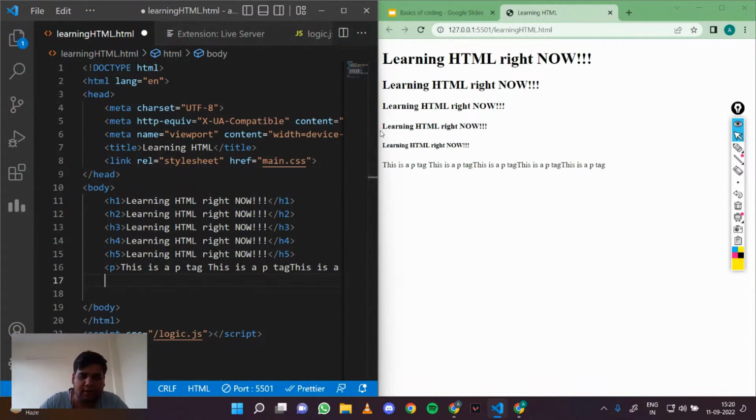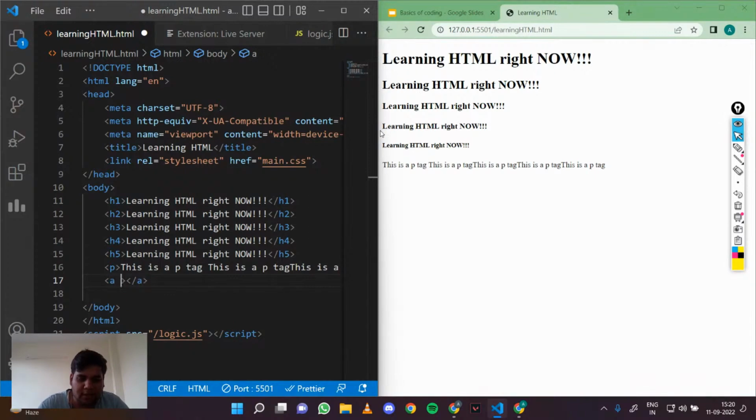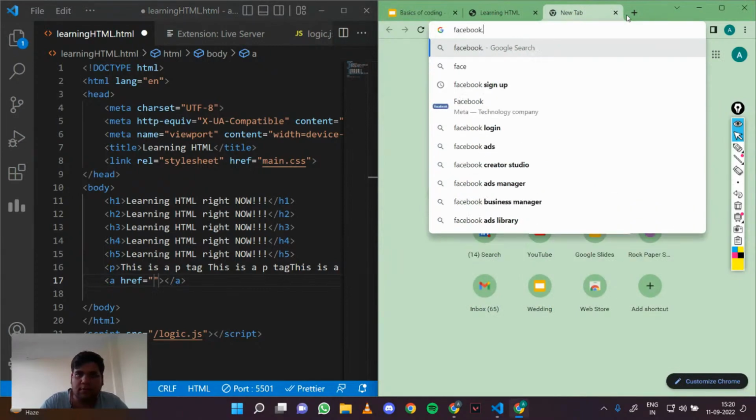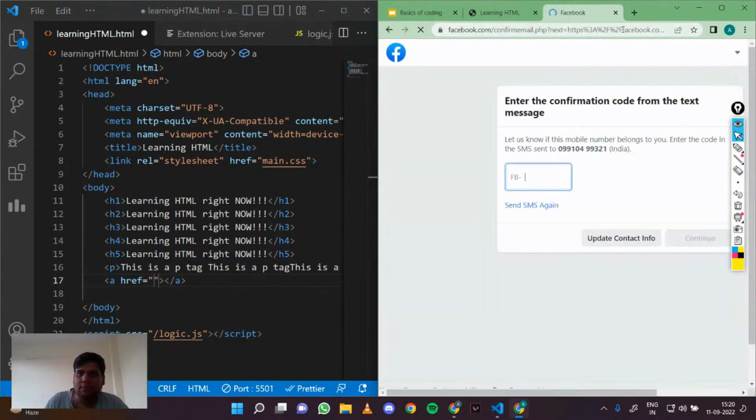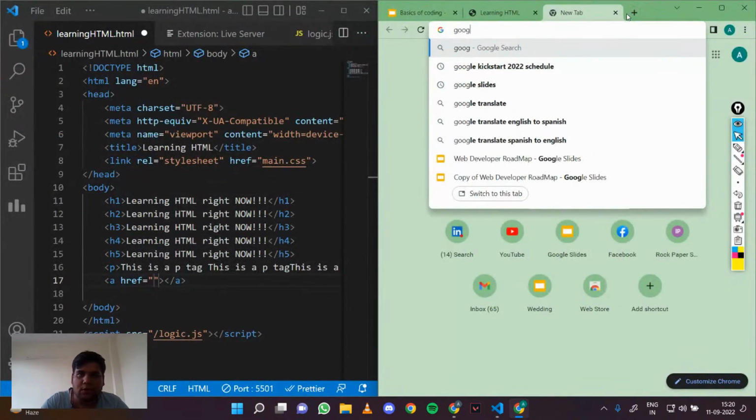Let's see some more tags. There is definitely the a tag. It helps in redirection. So if I do href equal to, let's say, facebook.com. I just want to go to facebook.com. It's not going. So let's try another one. Let's try google.com.